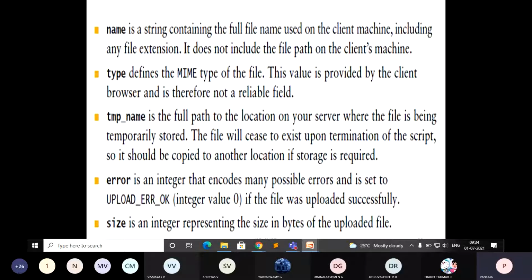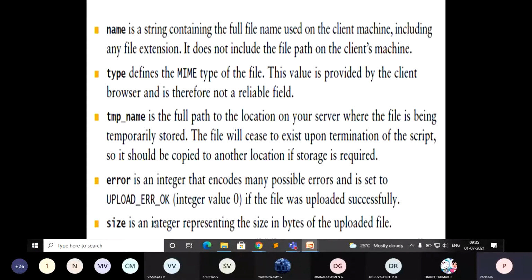So if I do this in my system, it will show the local path where I have stored that file. When you are working in real time, it will give the actual file location on the server side. The file will cease to exist upon termination of the script.